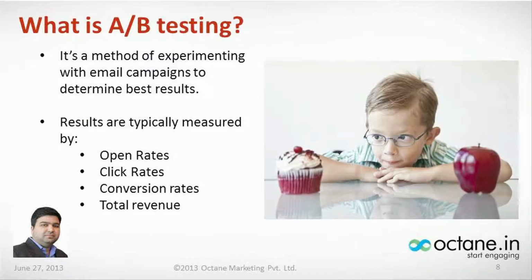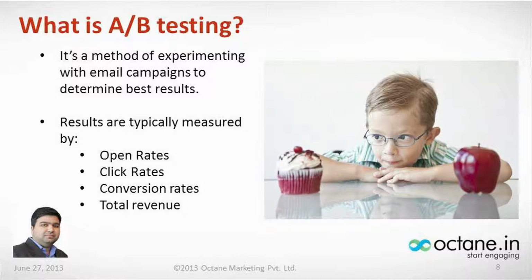Now, talking about what A/B testing is, this is pretty interesting. It's basically a method of determining which of two options would work better for you and provide you with better results. It could be two campaigns based on a lot of other variables, which we'll be talking about in the subsequent slides to come. Results are typically measured in the e-commerce and online industry while you're sending out emails.